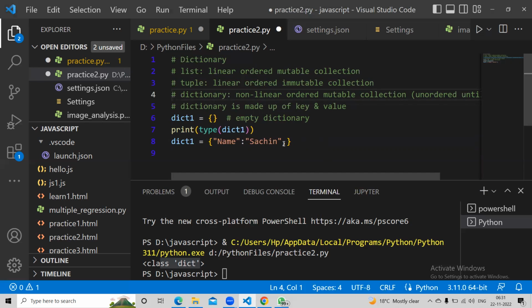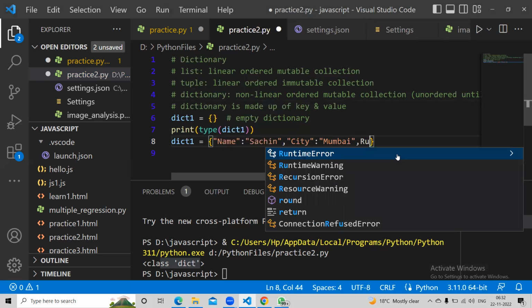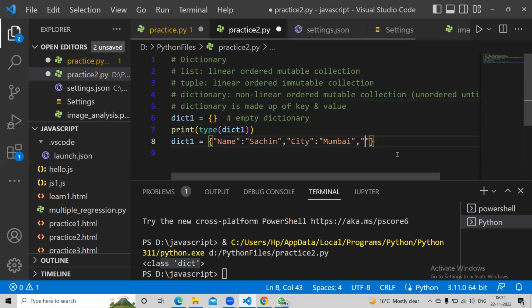It maintains that order. Yes, it was unordered earlier, but now it is ordered. So name, I can add city. City is a string, let's say I call it Mumbai. Right now, let's say we add runs. Runs is a string, so it has to be in quotation, and the value is